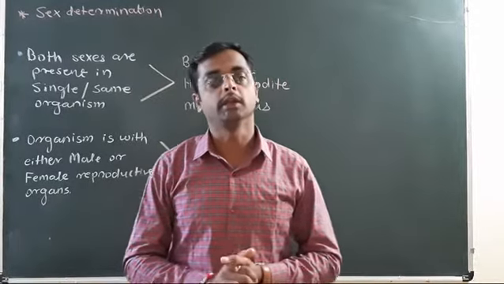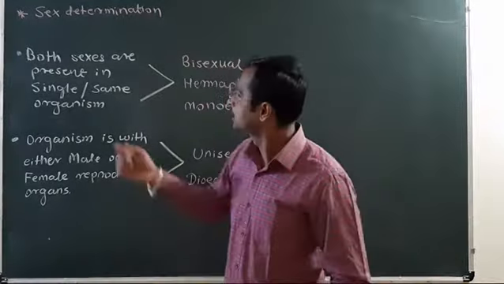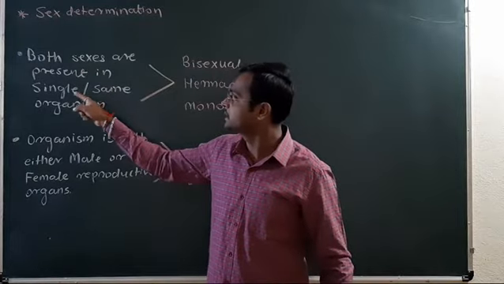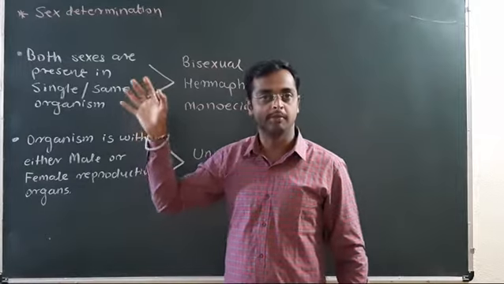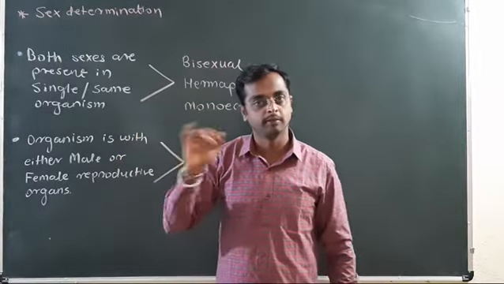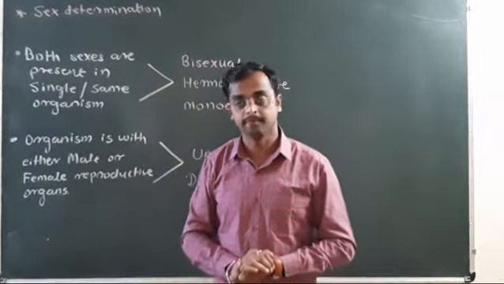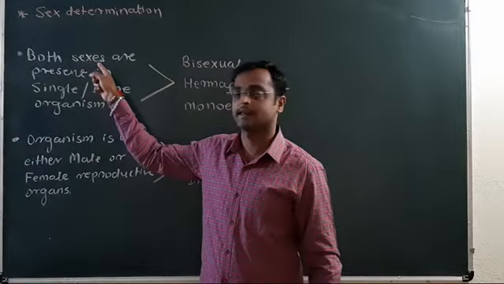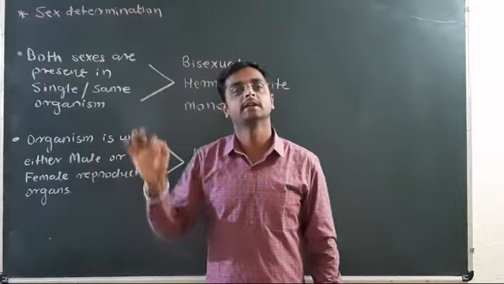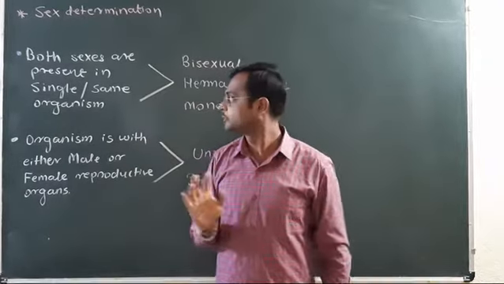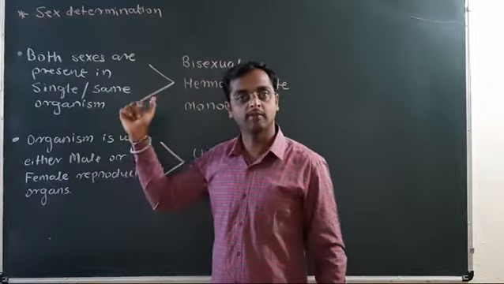For example, in some primitive organisms, or in the lower organisms, both the sexes, male as well as female sex, are present in a single or the same organism.